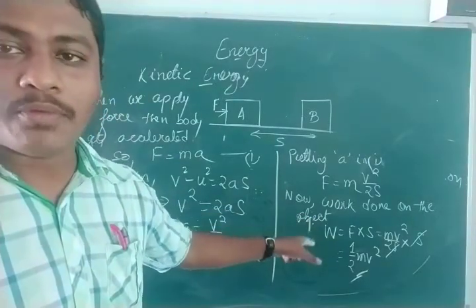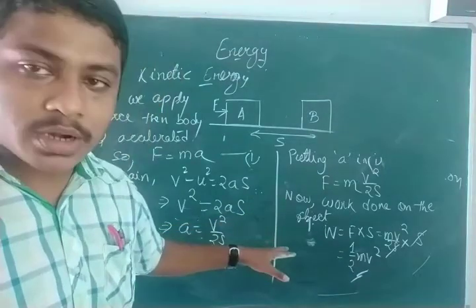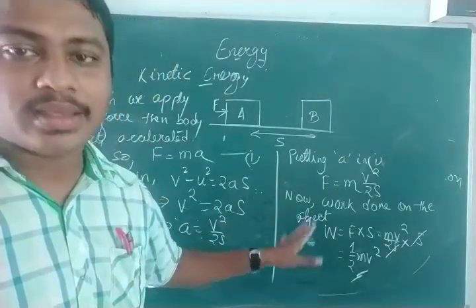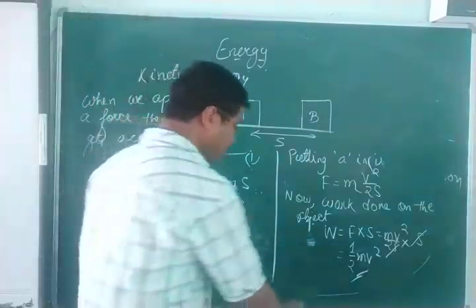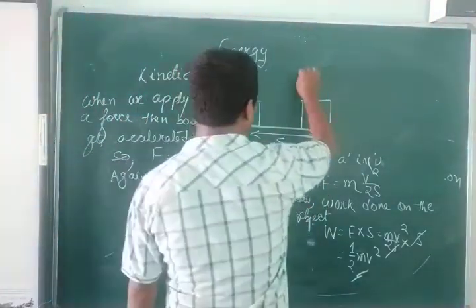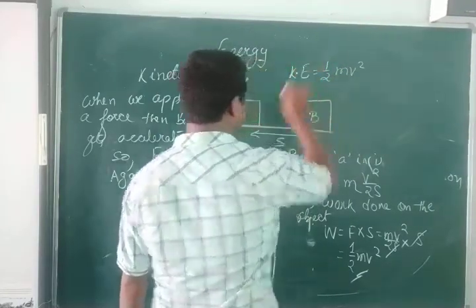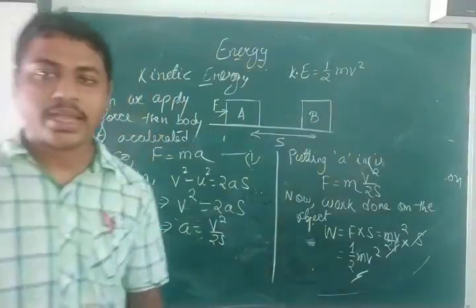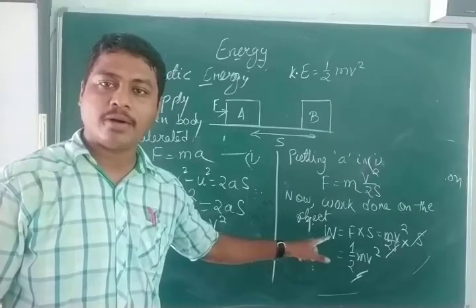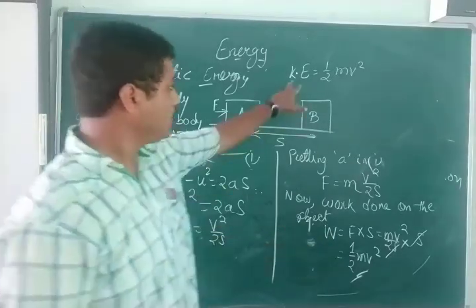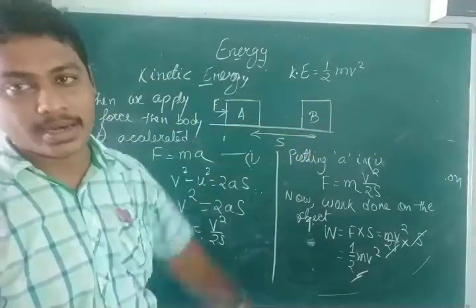So this is the formula for the kinetic energy. What you have to write below is: this work done will be stored as kinetic energy of the body. Therefore, in place of W, you have to write E is equal to half mv square, or kinetic energy is equal to half mv square. I am repeating it again. This work done will be stored as kinetic energy in the object. Therefore, kinetic energy equals half mv square.